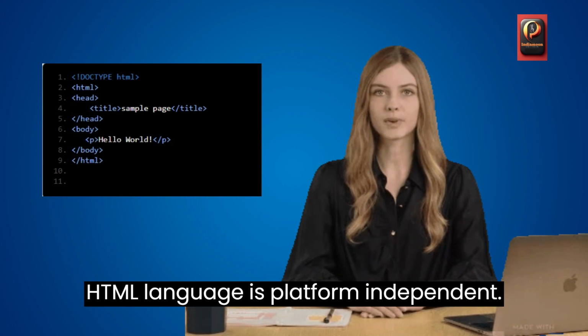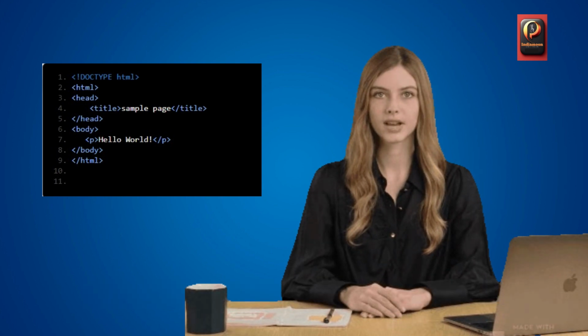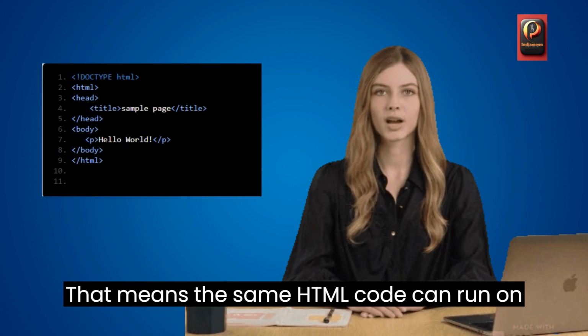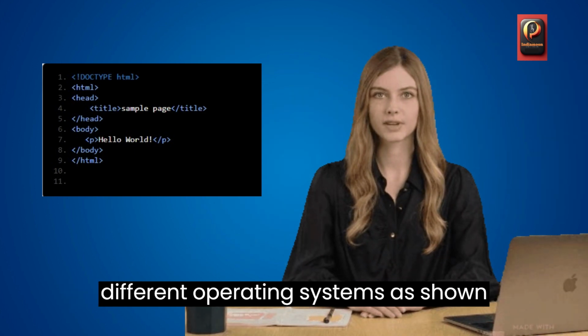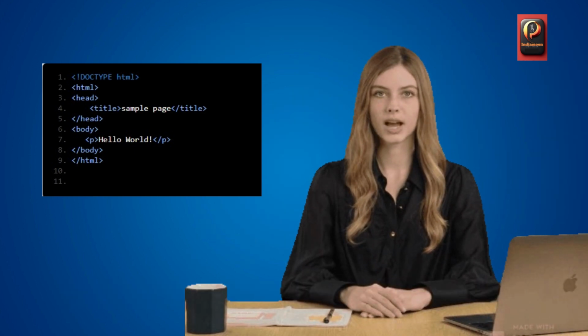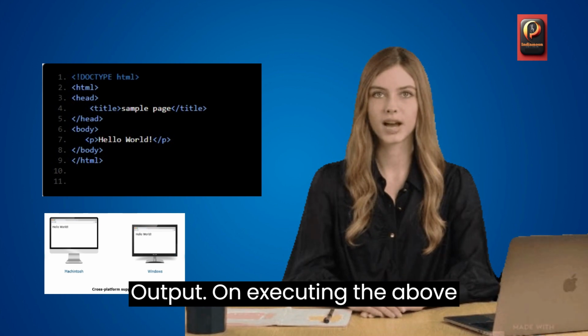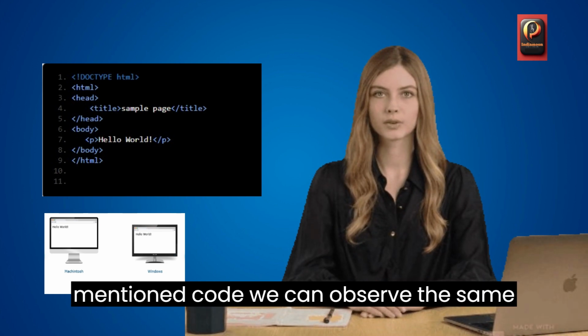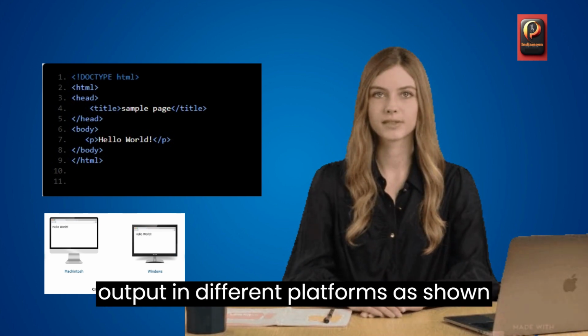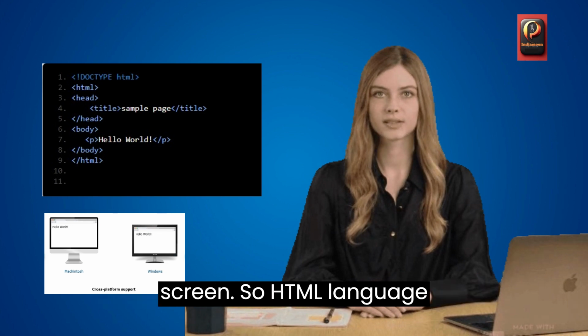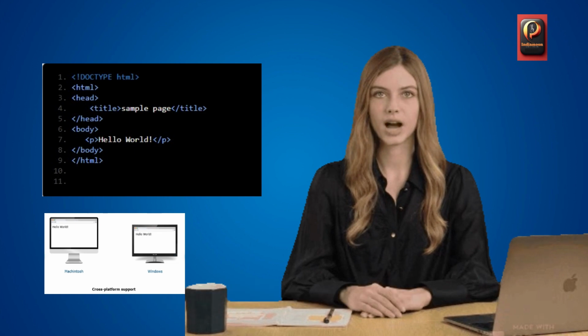HTML language is platform independent. That means the same HTML code can run on different operating systems as shown below. Output: on executing the above-mentioned code, we can observe the same output on different platforms as shown on screen. So HTML language is platform independent.